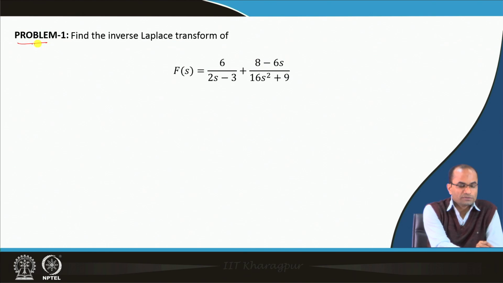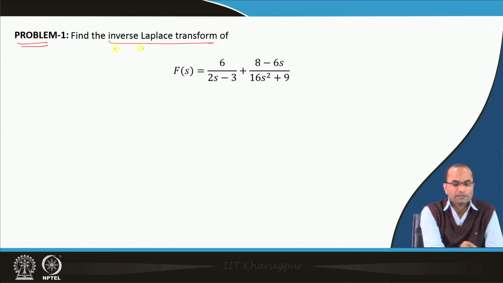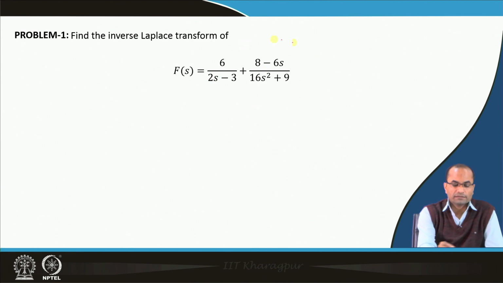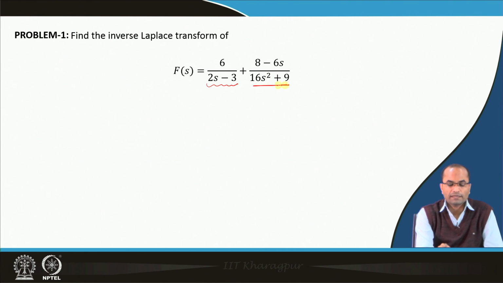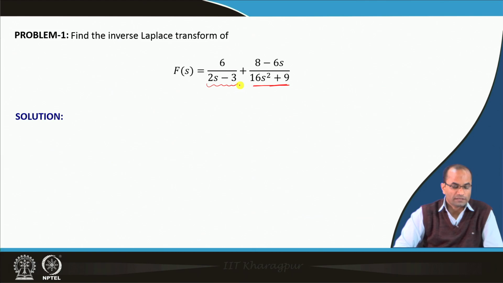Well, so let us go through some problems based on the inverse Laplace transform. Suppose we want to find the inverse Laplace transform of this function, which is 6 over (2s minus 3) plus (8 minus 6s) divided by (16s square plus 9). Looking at the structure of this Laplace transform, here we can have some kind of exponential function, and then here we have s square plus something, so cosine or sine type of functions.